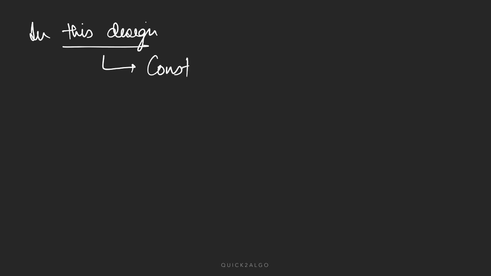Now look at another point also. In this type of design, there is one more constraint. What is the other constraint?